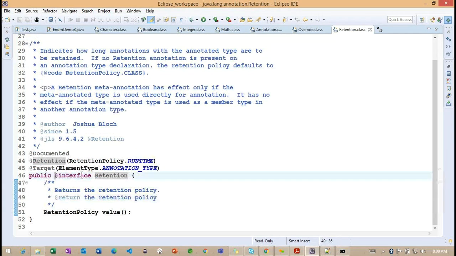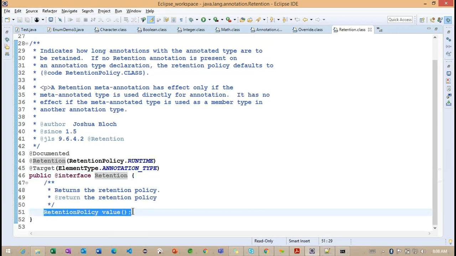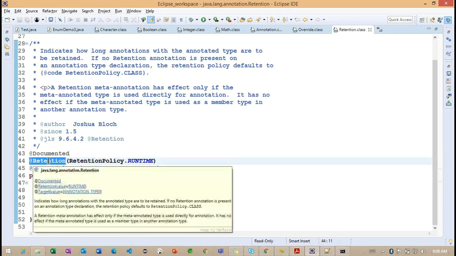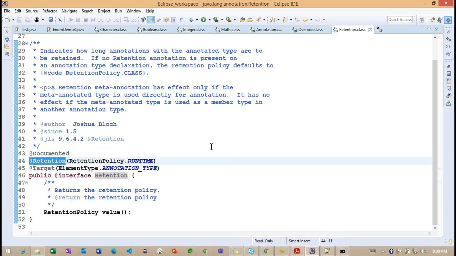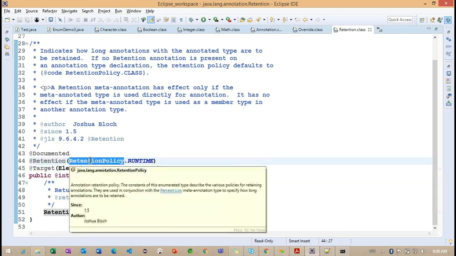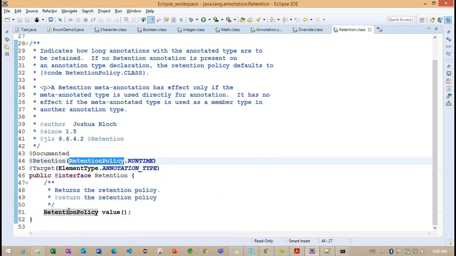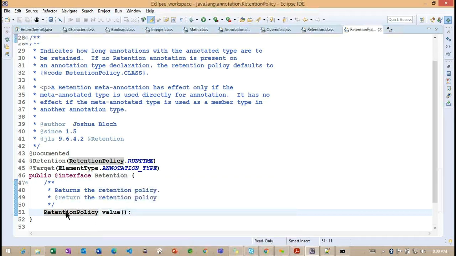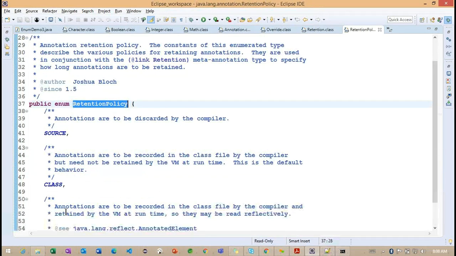Observe here: Retention is defined the way we work with my annotation, and here we have RetentionPolicy.value. Now we can understand that this Retention annotation internally uses RetentionPolicy. Basically, we need to look at RetentionPolicy, which is our enum.